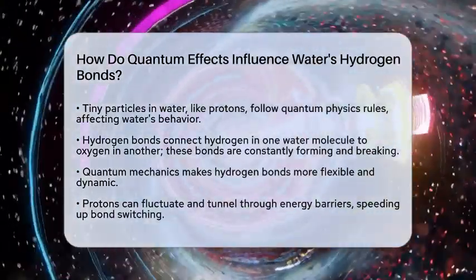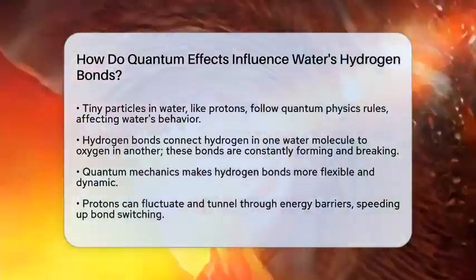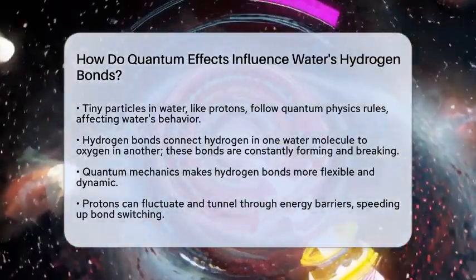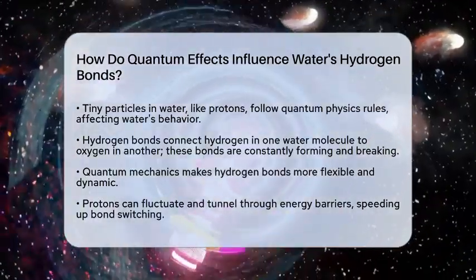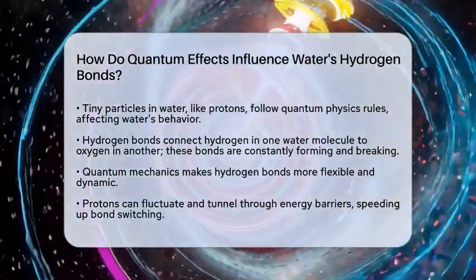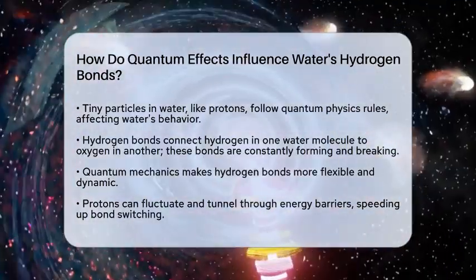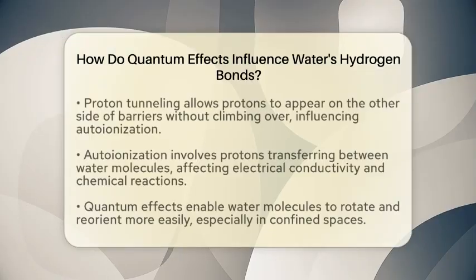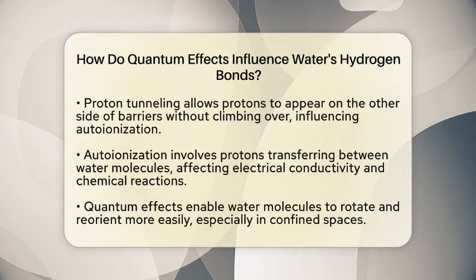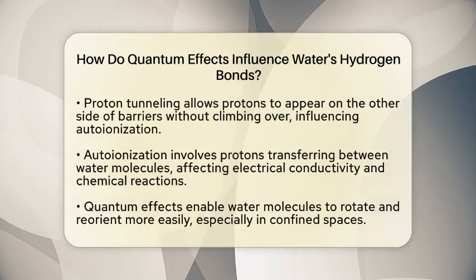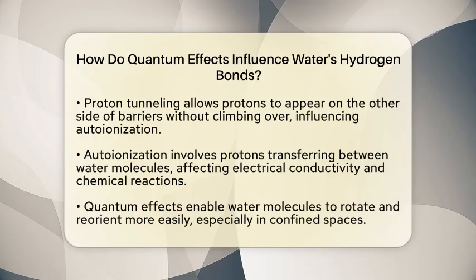Protons in water do not stay in fixed places. Instead, they can fluctuate and sometimes even tunnel through energy barriers. This tunneling means protons can appear on the other side of a barrier without climbing over it, making hydrogen bonds switch partners faster. Because of these fluctuations, protons can sometimes get closer to neighboring oxygen atoms than classical physics predicts.